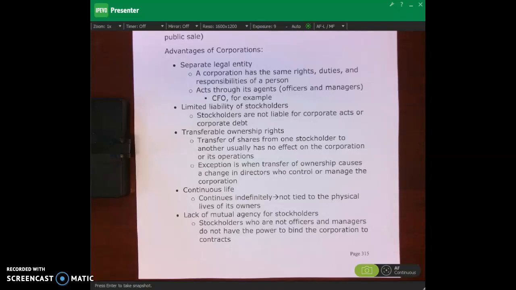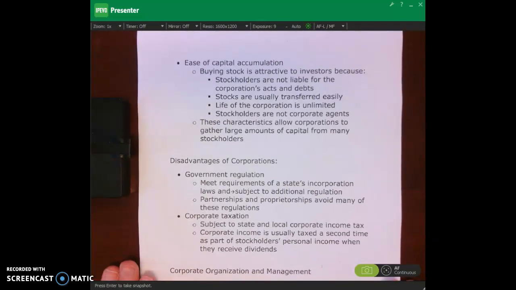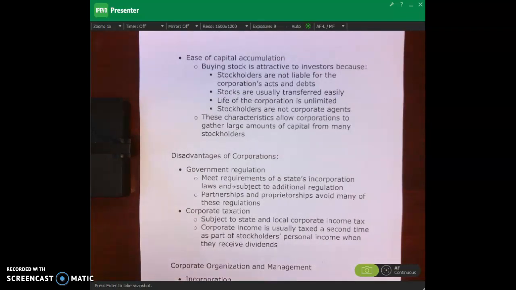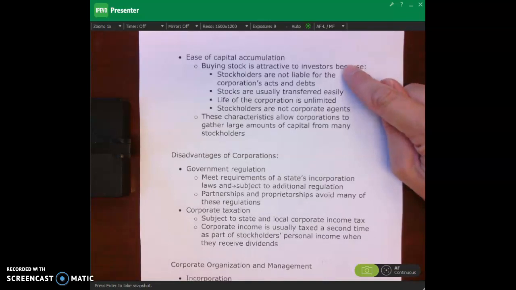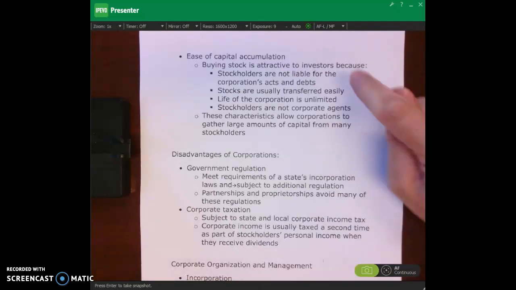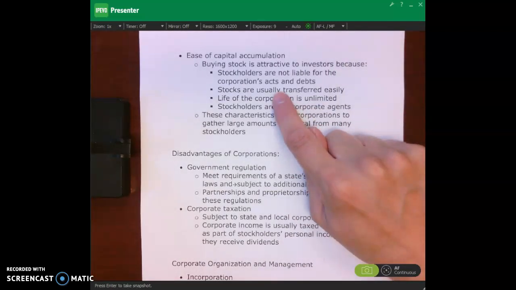Okay. So continuing on with some advantages of corporations, there's also ease of capital accumulation. So buying stock is attractive to investors. Why? What makes this an attractive organizational form, and why do people want to buy stock? Well, you're not liable for the corporation's debts. I can easily transfer my stock.